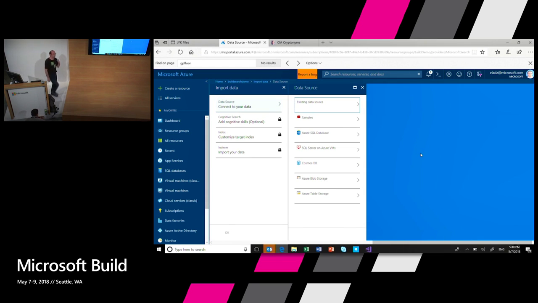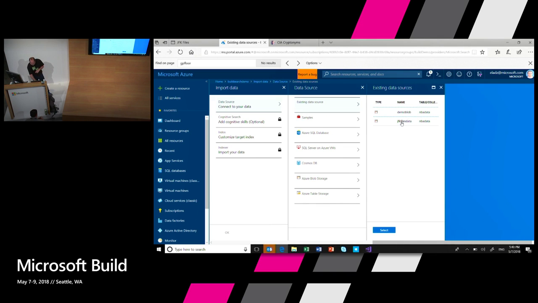Azure Search can automatically ingest data from a bunch of Azure resources: SQL DB, blob storage, table storage, Cosmos DB. You can also have a push API to upload data from whatever proprietary mechanism you want. But in the interest of time, I'm going to just connect to my existing blob. So I have an existing blob here that contains the JFK files data.